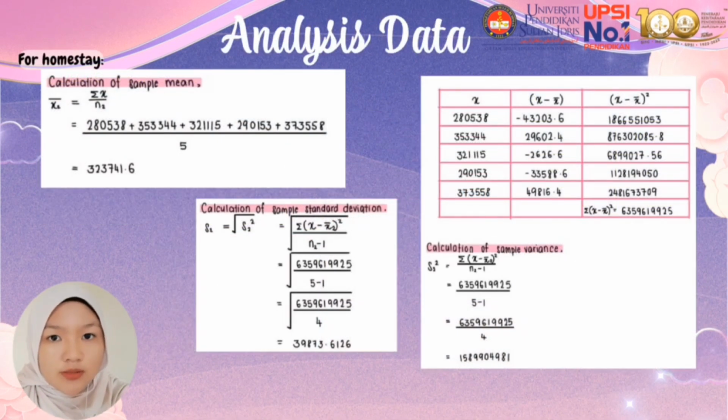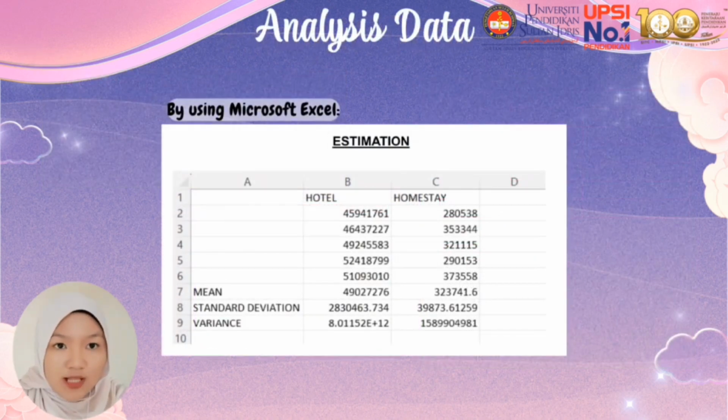Next, we must find the mean for homestay. First, same as just now, we include the data into the formula S bar equal to sum of S over N, and we get 323,741.6 for the mean. Next, we calculate the sample variance of homestay, and we get 158,990,4,981. Lastly, we calculate the standard deviation by using the formula, and we get 39873.6126. By using Microsoft Excel, we get the estimated values of the mean, standard deviation, and variance for both sets of data, hotel and homestay.